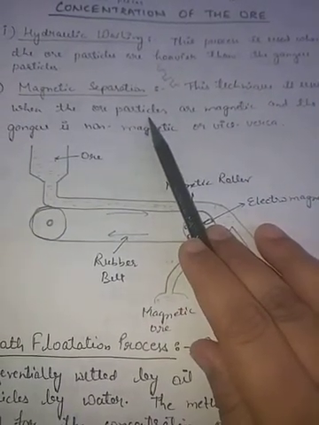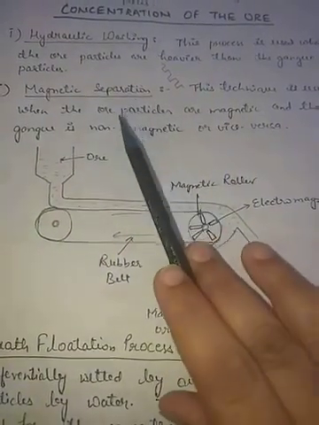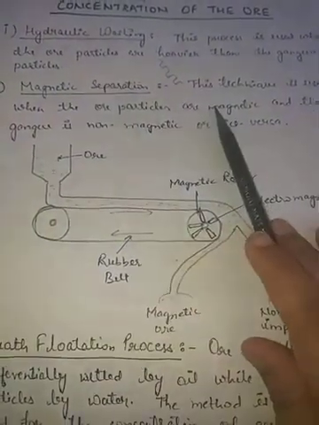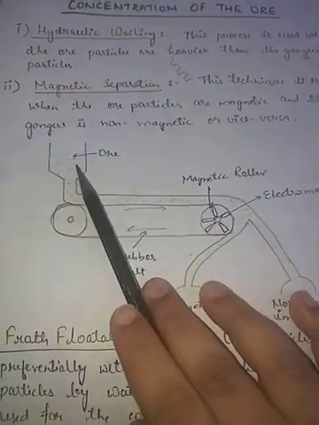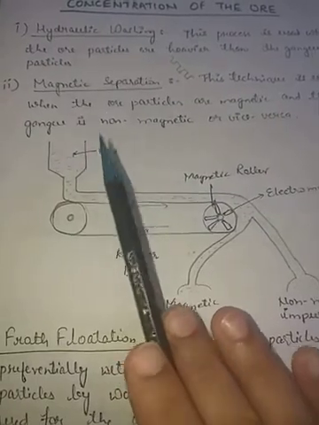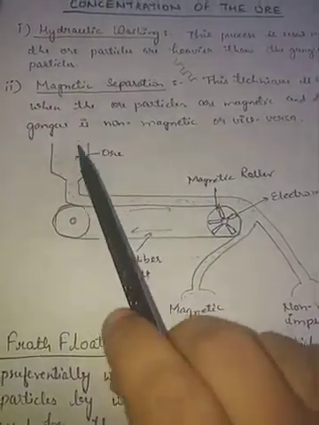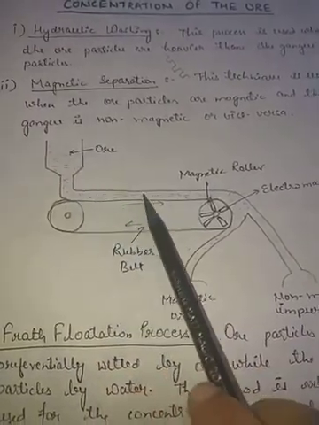Either ore is magnetic and gangue is non-magnetic, or gangue is magnetic and ore is non-magnetic. See, from here we'll put the pulverized ore. Suppose ore is magnetic, and the gangue particles are non-magnetic. We will put pulverized ore from here. This ore will move from here.